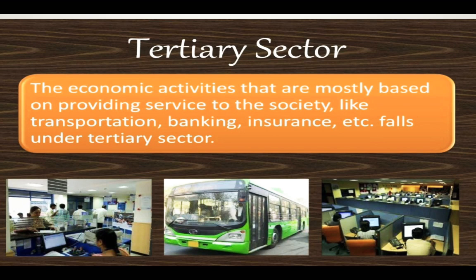Similarly, cotton crops that are sent to factories are then further processed, but this processing is of no use unless some profit is gained, and these profits are gained from the market. So the market is again a tertiary sector. So we see that the tertiary sector benefits both the primary and secondary sectors, and in this way we can say that the primary, secondary and tertiary sectors are interdependent on each other.